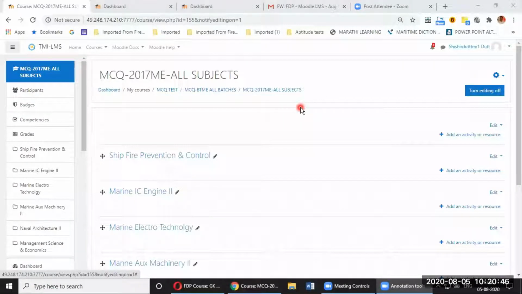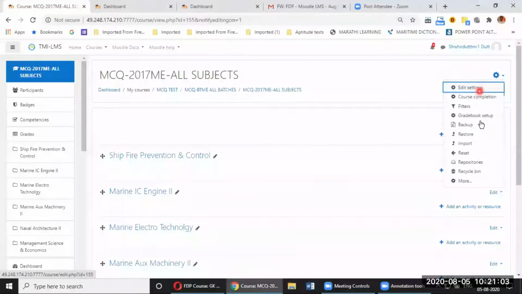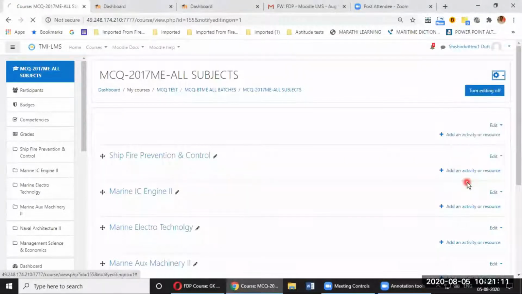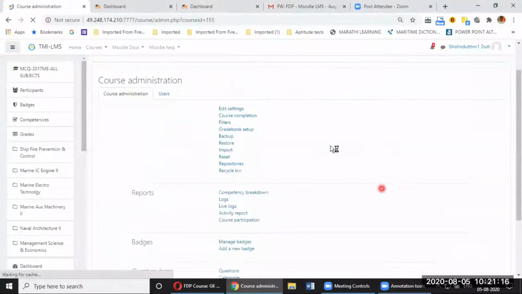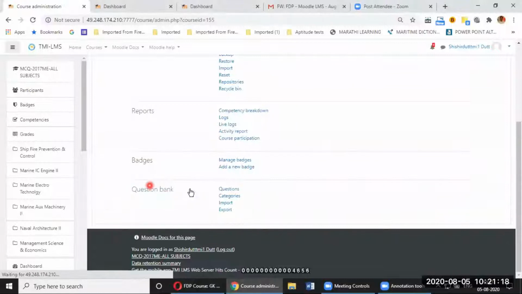Though I can create a quiz directly also, I'll show you that also if time permits, otherwise not. Once turn editing on is done, on the right hand side there is this gear icon. Click on this down arrow and scroll down all the way to more. Click on this more button. Once you click it, this window will change, and you scroll down and come to question bank, and you can click on questions over here.